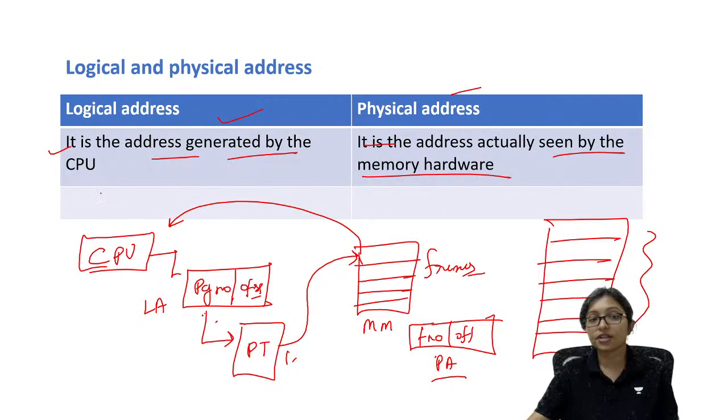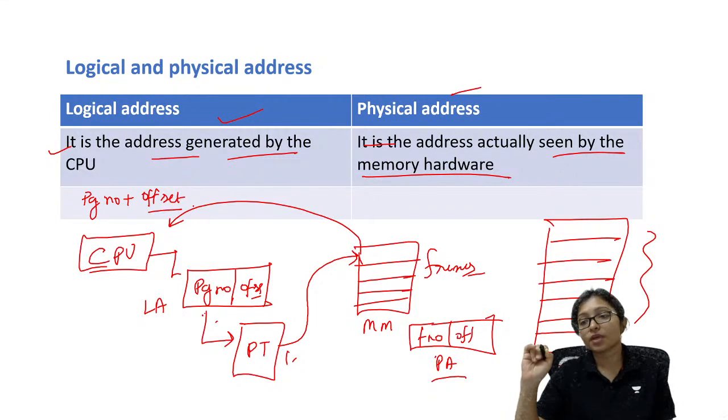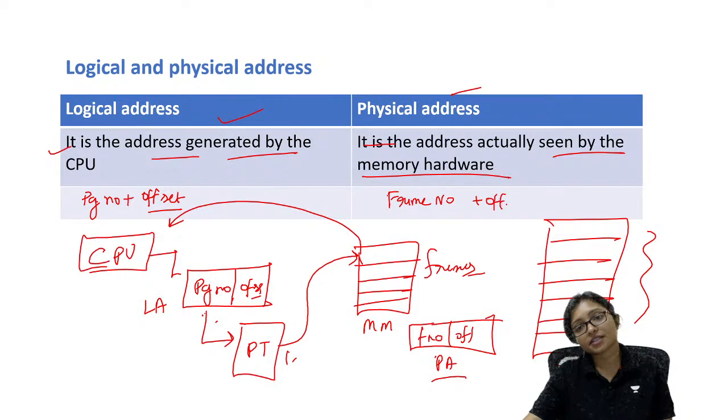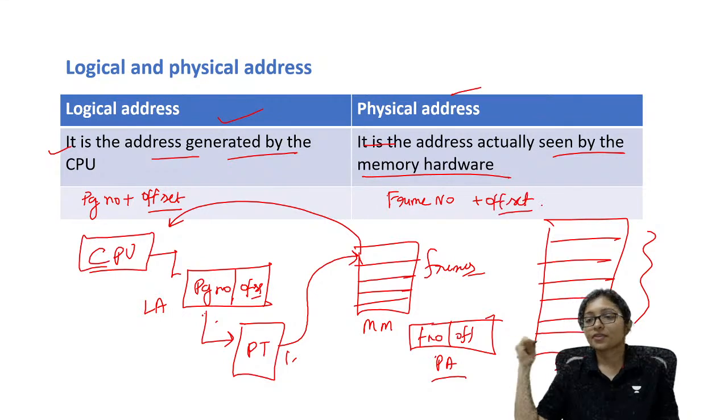So the logical address is page number plus offset, where offset means the size of the page, and the physical address means the frame number and offset. Right? Got it? Clear?